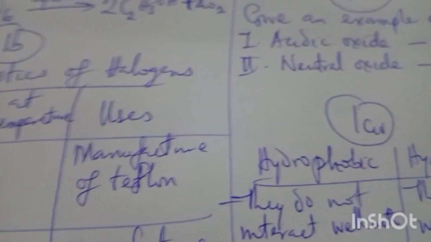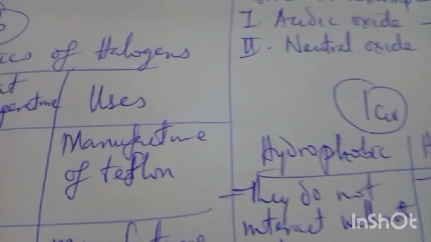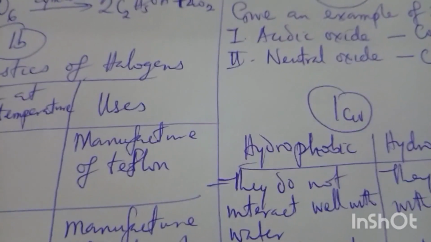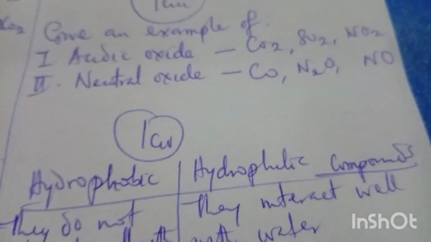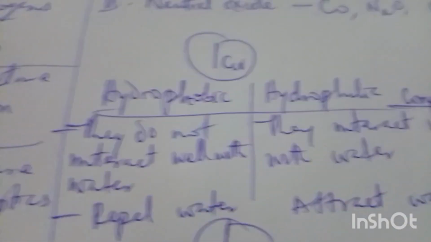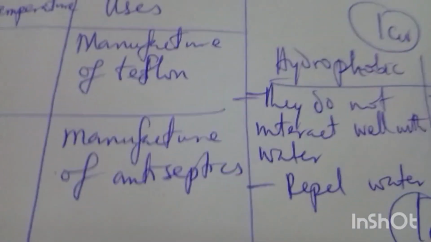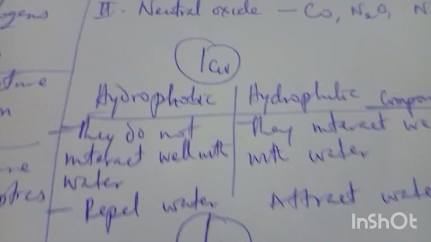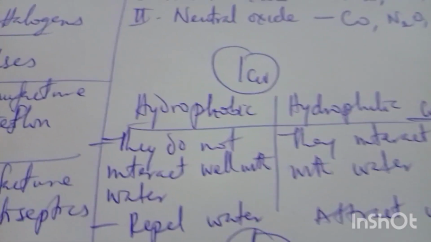In my point here, what did I write? I say hydrophobic compounds are compounds that do not interact well with water. For hydrophilic, they interact well with what? With water. Moving forward, I mentioned that hydrophobic compounds repel water, that is, they ignore water. Hydrophilic, they attract what? They attract water. I think that settles the issue of 1C4.